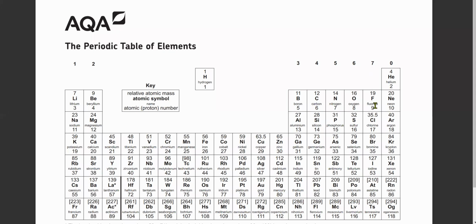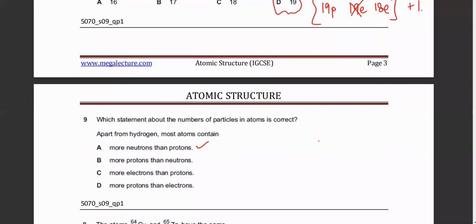How many neutrons? Let's take fluorine as an example. Fluorine is 9 and 19. So how many protons does it have? 9. And neutrons? 10. I guess it's got 10 neutrons, right? So this statement looks fine for fluorine. It has more neutrons than protons. Let's pick another element. Let's pick chlorine, 17 and 35.